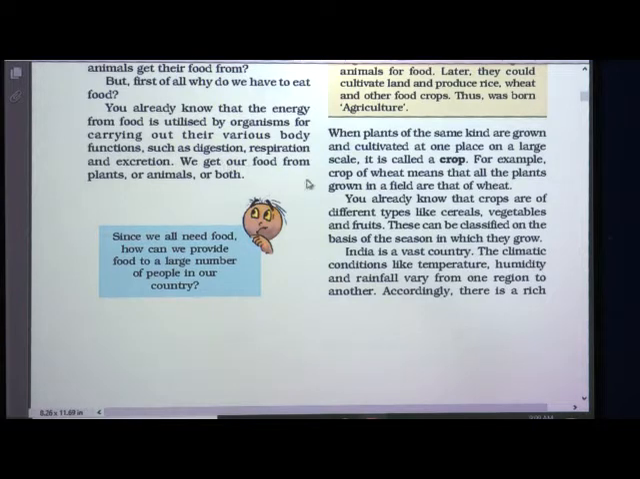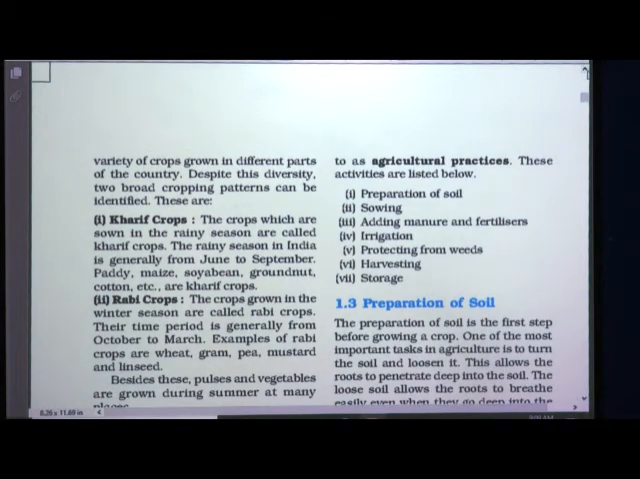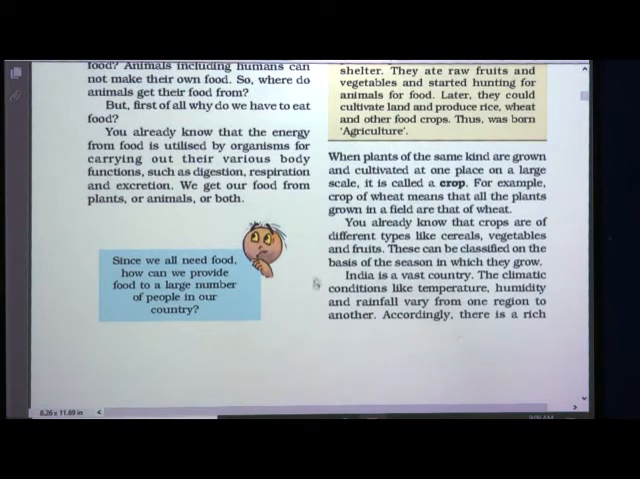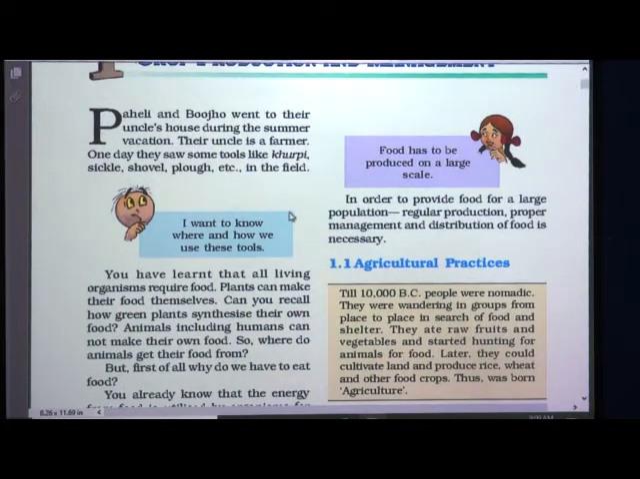We get our food from plants or animals or both. Since we all need food, how can we provide food to a large number of people in our country? We require a large amount of food, but how is this food supplied to a large number of people in our country? So what is done in this case? How is the food supplied?